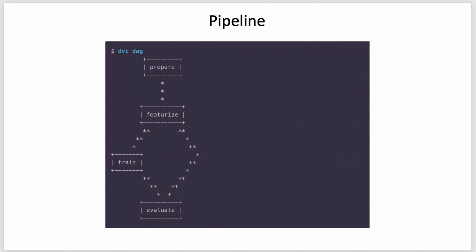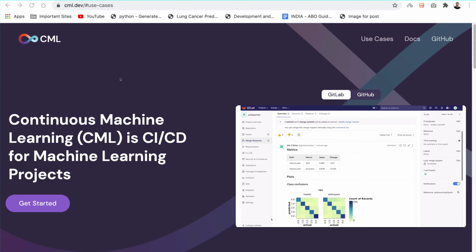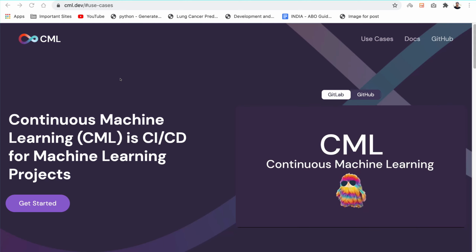Also, one more functionality that DVC provides is that we can see the pipeline visually. It will show us the acyclic graph of our pipeline. If you run the command dvc dag, then it will show us all the stages sequentially. First we have the preparation stage, then the featureize stage, then the training stage, and then the evaluation stage. But we can also go directly from featureize to the evaluation stage, and it is showing us that as well. This is a very good functionality. So this was about versioning the machine learning pipeline and running it using a simple command.